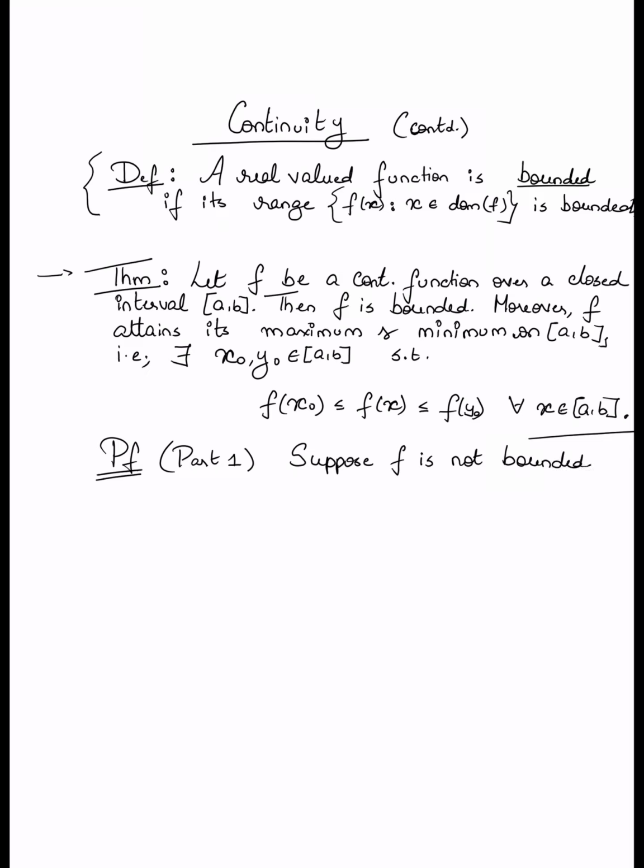What is the implication of this? I can construct a sequence, let's say xn, in the interval a, b such that the absolute value of f of xn is larger than n. This follows from the fact that f is not bounded. If it's not bounded, then I can always find a point where the function value exceeds n for every n. This defines the sequence xn.